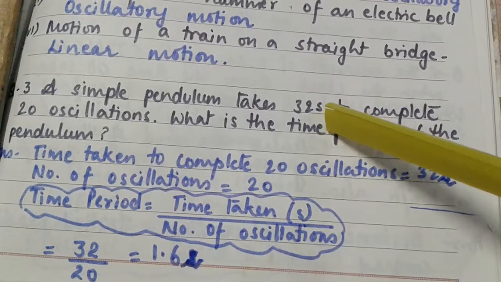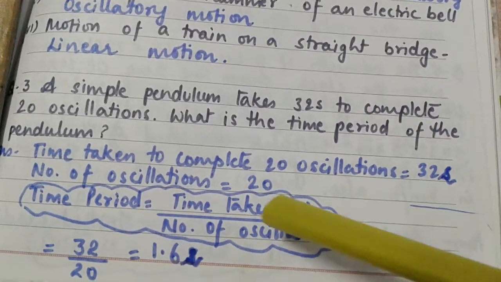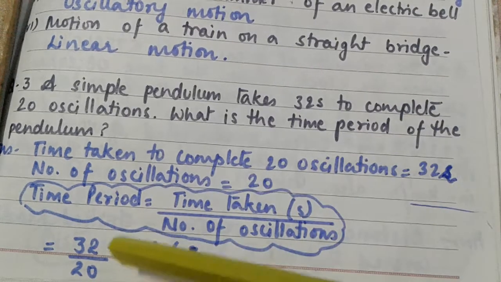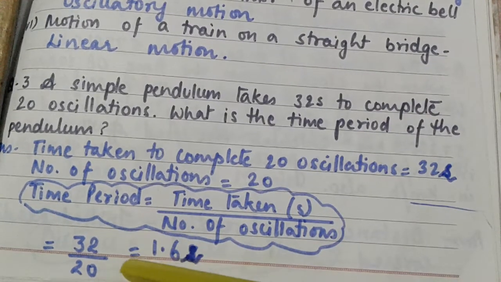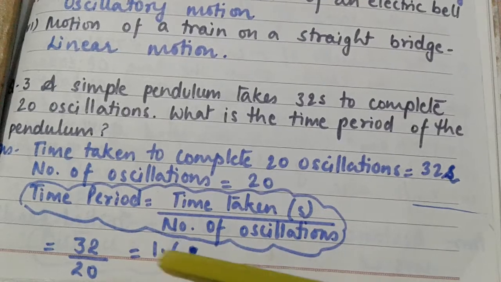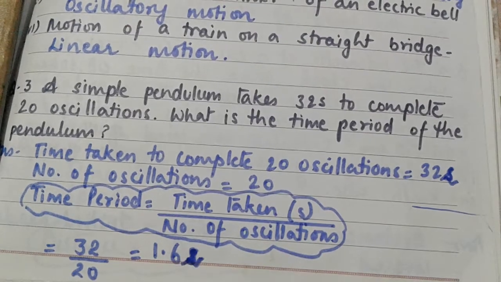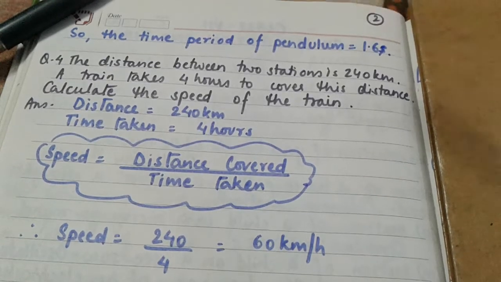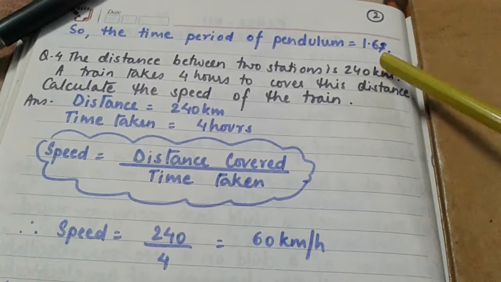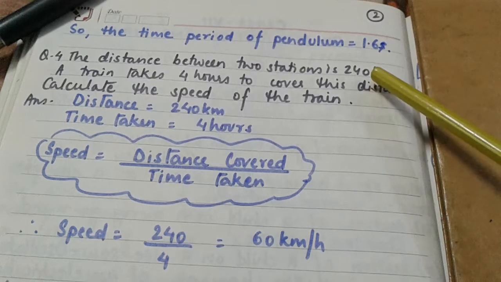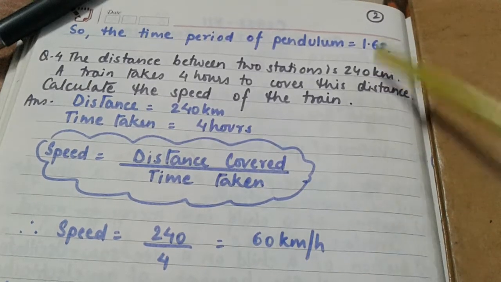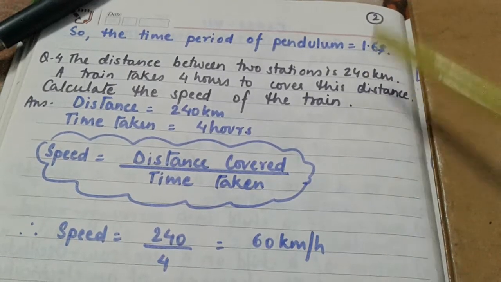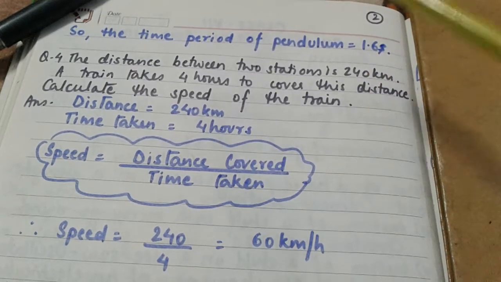As already in this question we have been given in seconds. So here, to find out the time period, we will divide 32, that is the time taken, by 20, and it comes out to be 1.6 seconds. So the time period of that pendulum is 1.6 seconds. Beta, always remember to write down the unit, because here you will lose your marks if you are not writing your units. Remember to write down the unit and the formula.